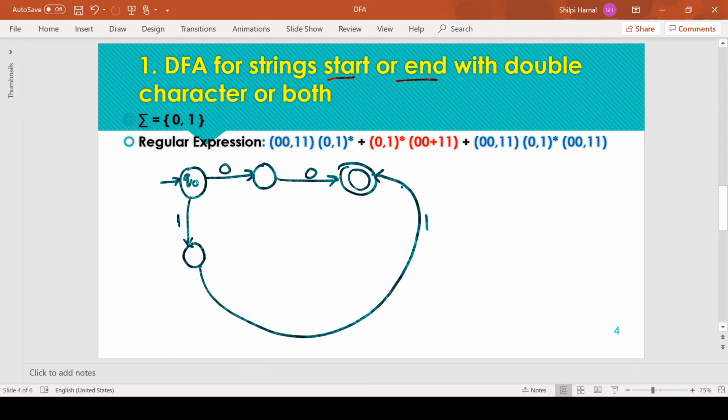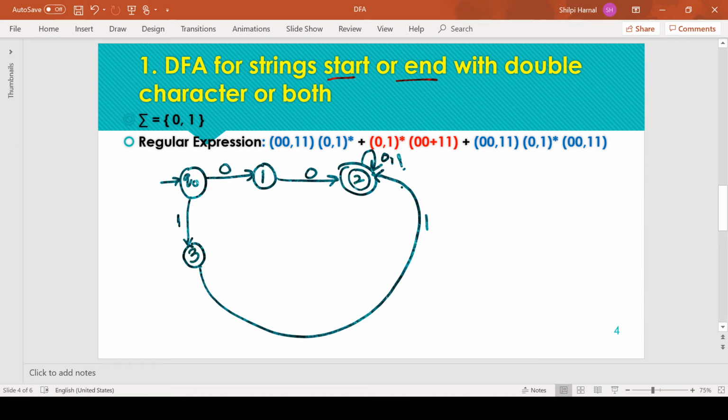So if the string has started with a double character, then from Q0 the minimum strings are 0 0 or 1 1, and after that we can have any other combination of 0 1, and all other combinations are accepted. Okay, so we can define this self loop at the final state. So we are just numbering the states as 1, 2, 3.